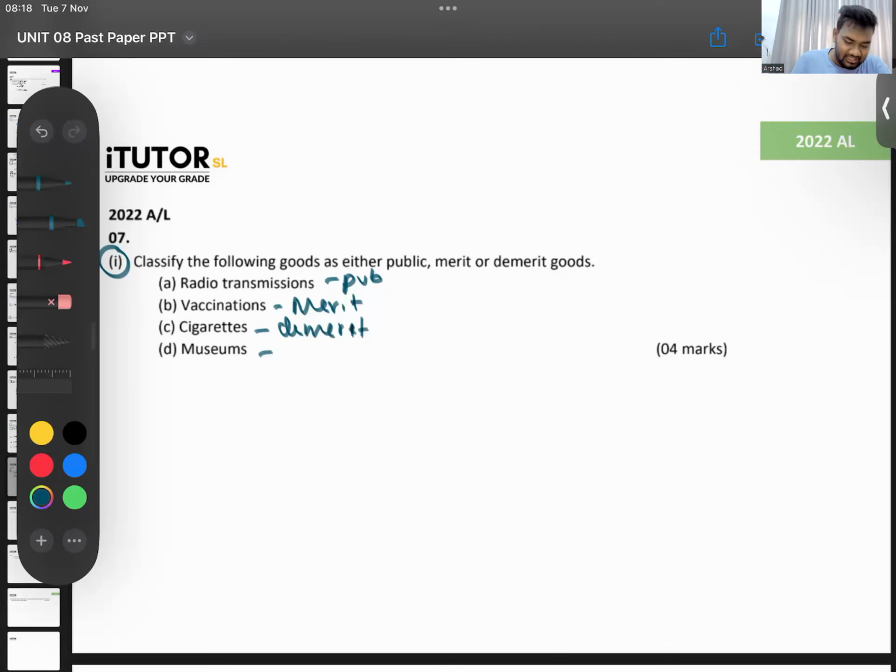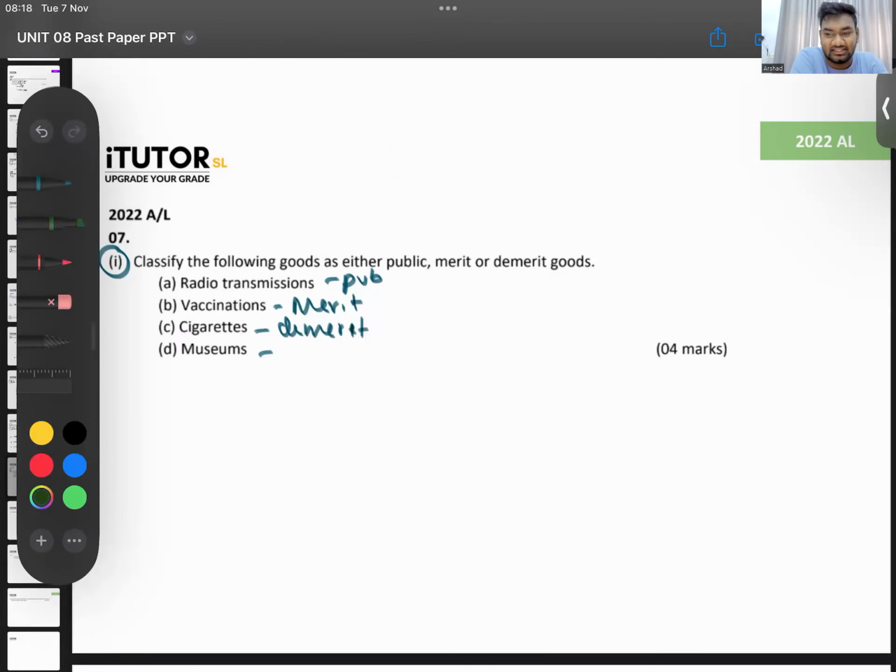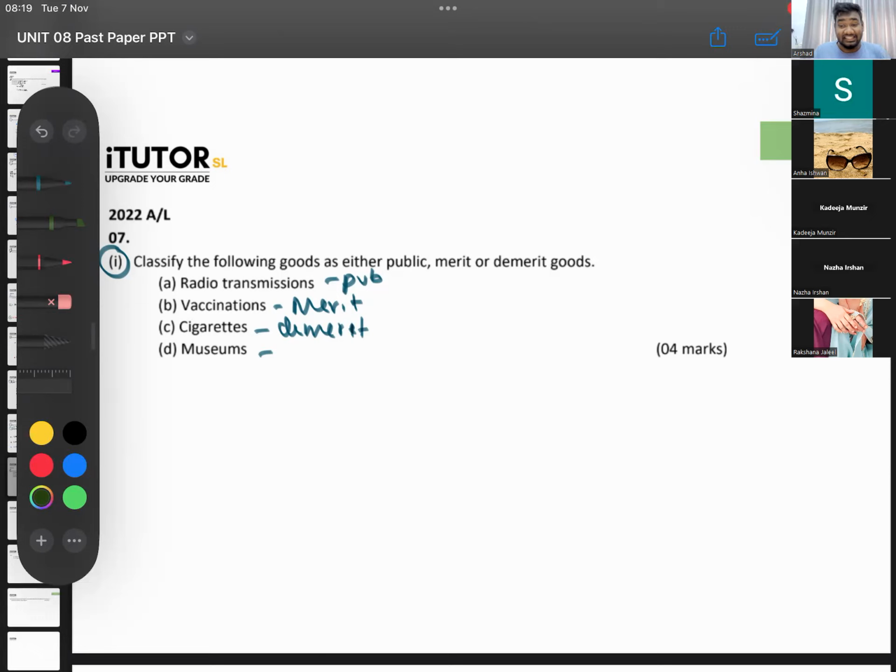What do we put it under here? Definitely it's not a demerit good, right? Public, in brackets semi-public, or do we say merit? Think. What do we do now?